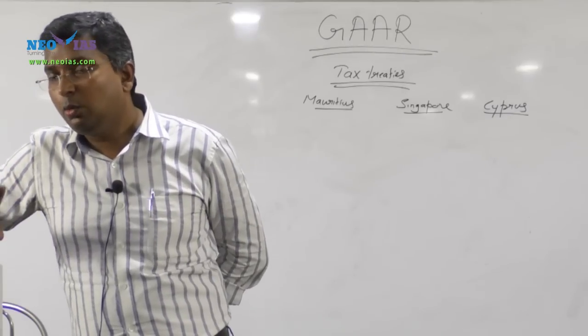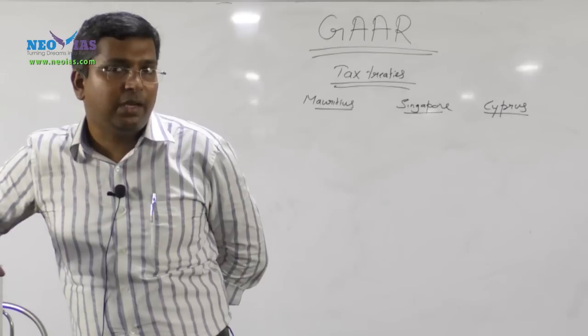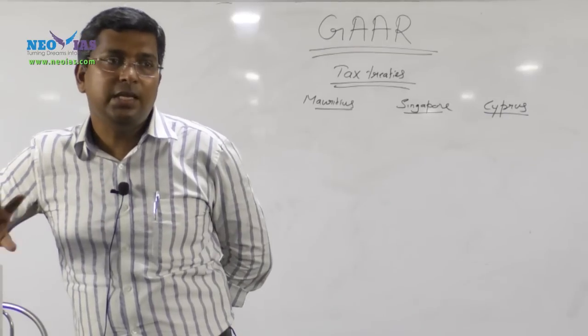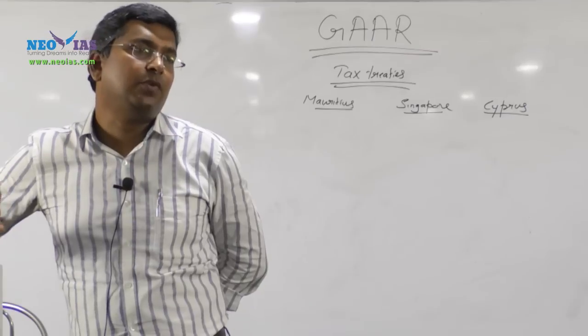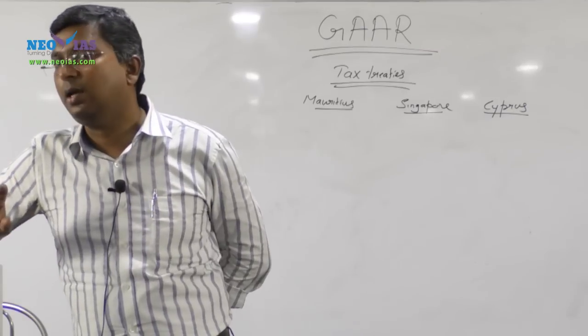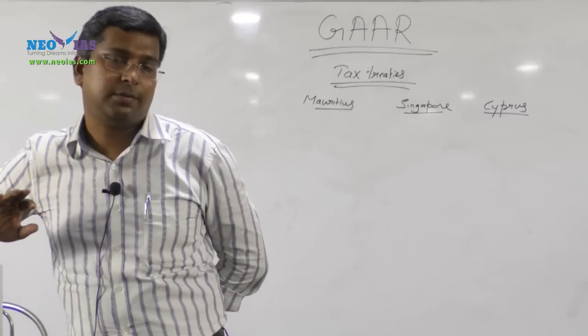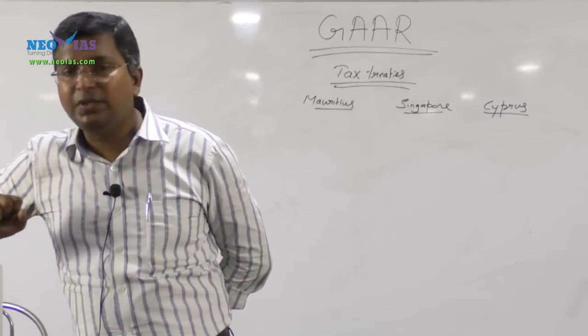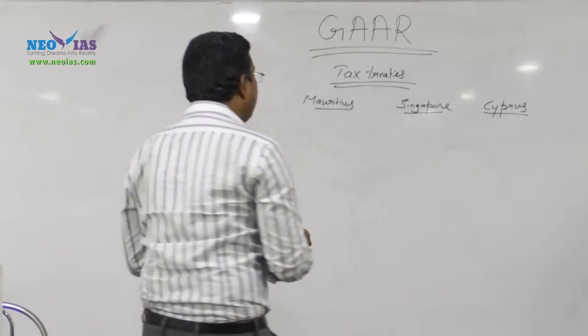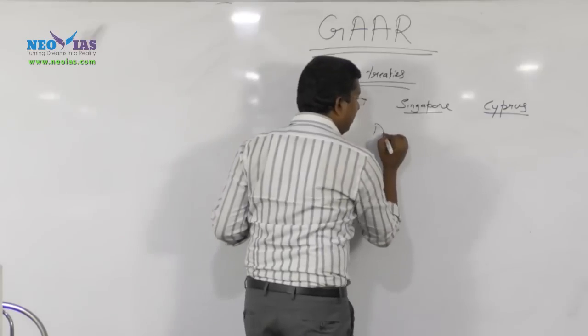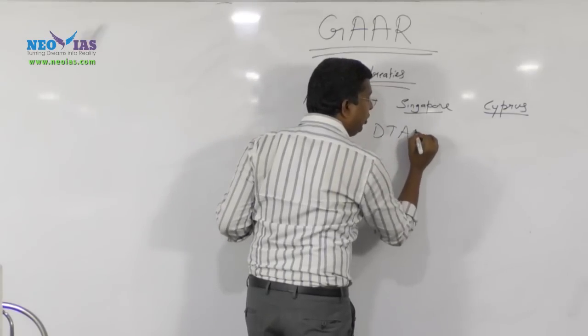Now, after economic reforms, India signed a lot of tax treaties with many countries, including these tax havens. The treaty is called a double taxation avoidance agreement.